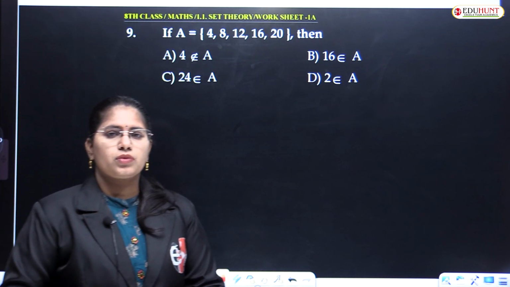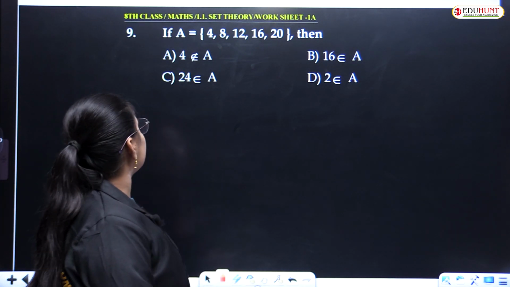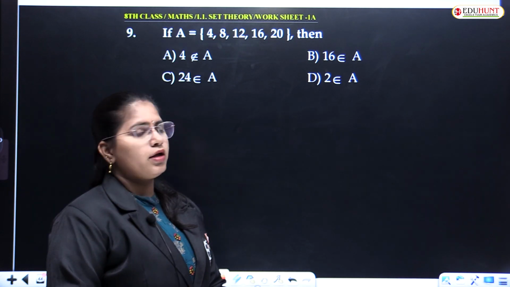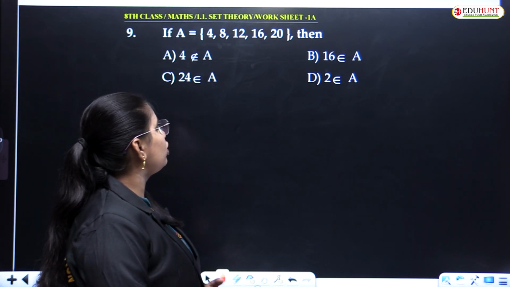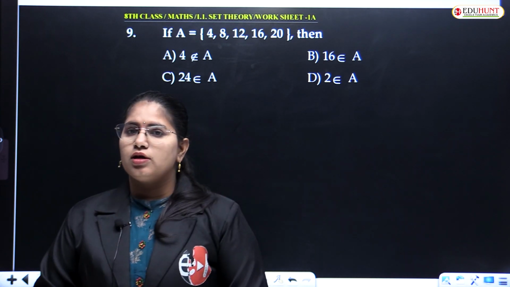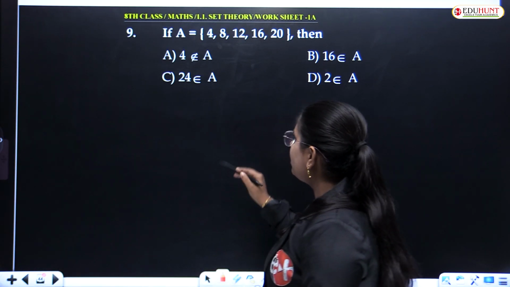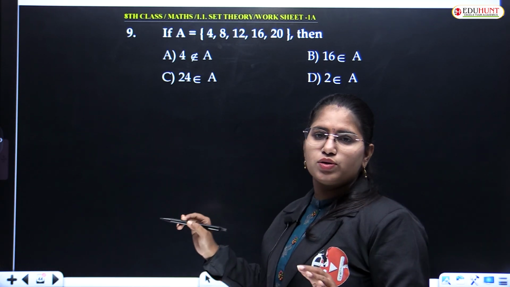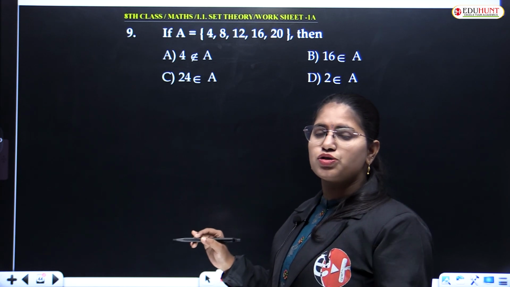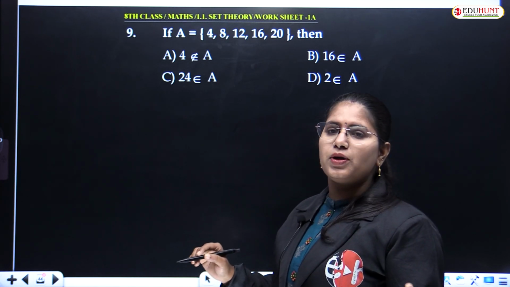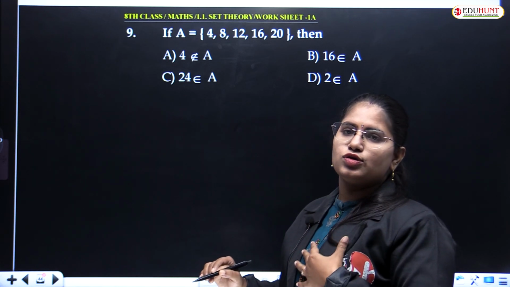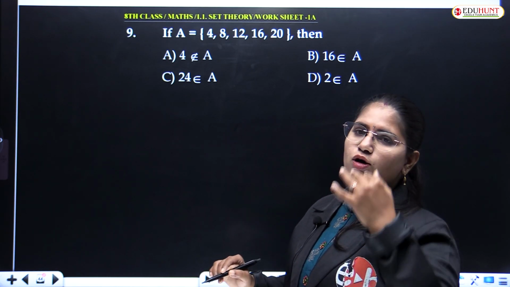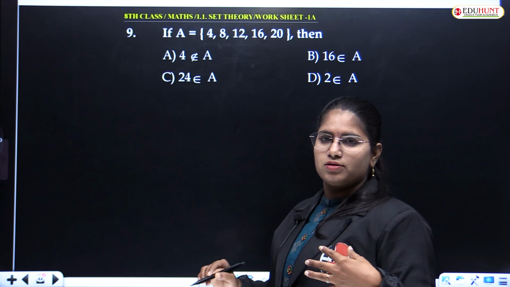If capital A is a set, A equals 4, 8, 12, 16, 20. If any element belongs to the set, for example, you belong to my students, you all belong to my mathematics class.